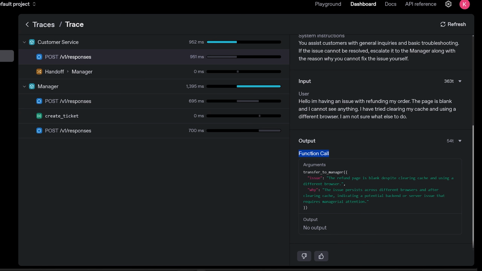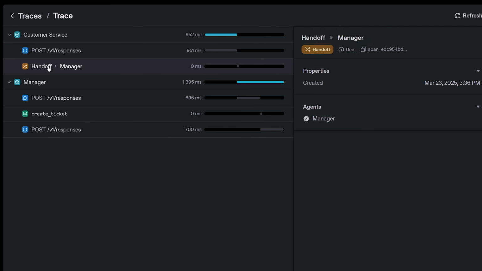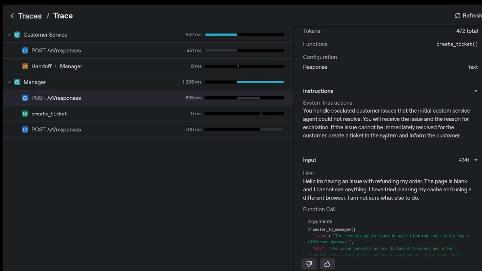So that's why it's a function call. And it's passing the information with an issue and why, because we told it explicitly to pass it in this format using the input type for the handoff. You can also see explicitly that there was a handoff. It logs that here. But then we can go to our manager and we can see that our manager was invoked.